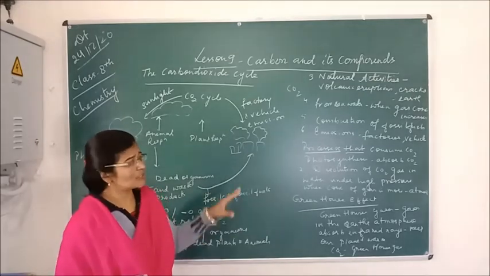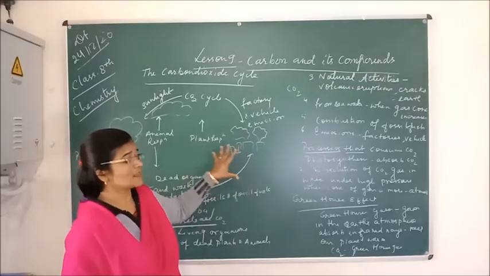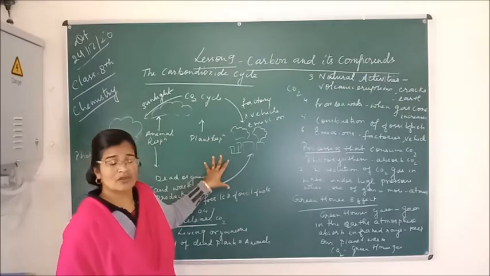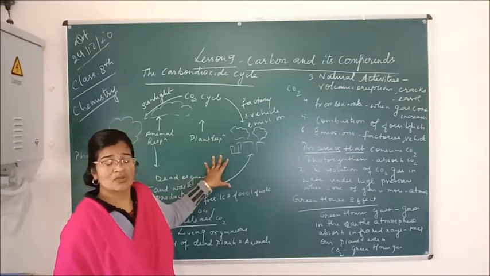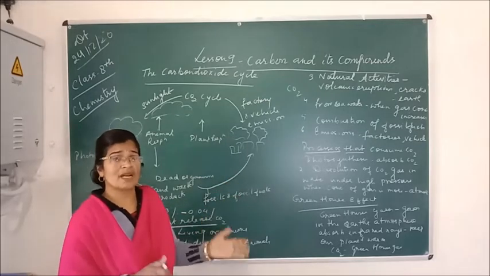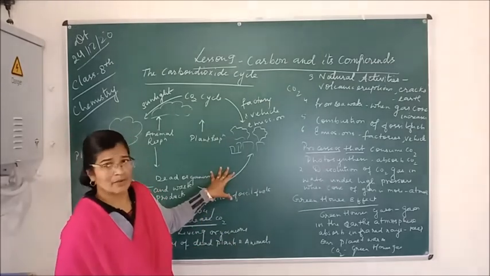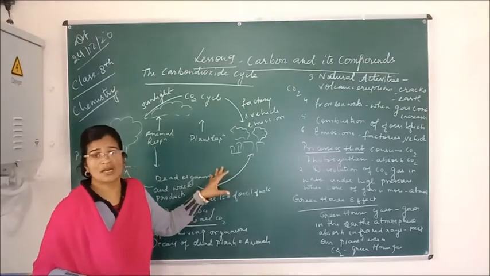And again, this cycle goes on, and this is what is called the carbon dioxide cycle, or in short we can also say the carbon cycle, because carbon dioxide gas is formed only when carbon comes in contact with oxygen. So either we can say carbon dioxide cycle, or it is also called the carbon cycle.